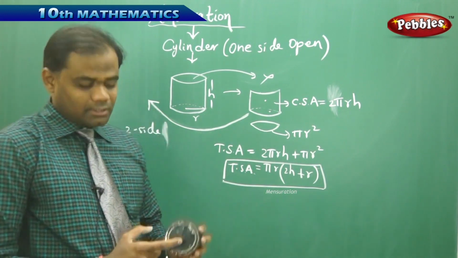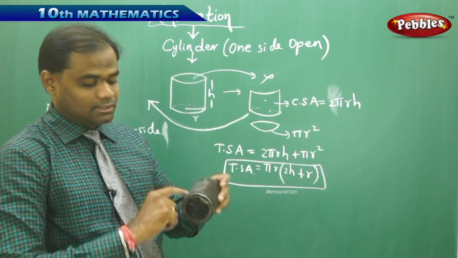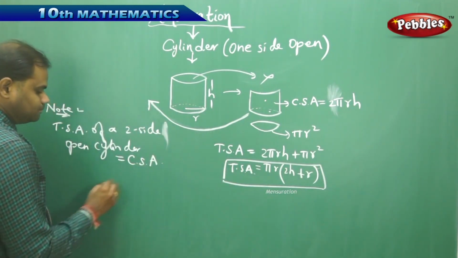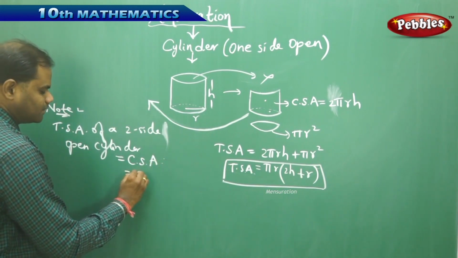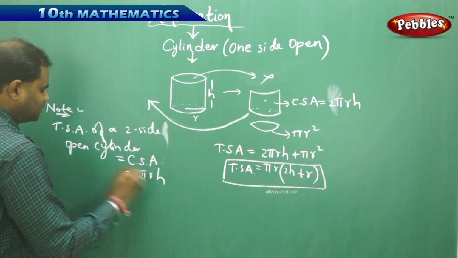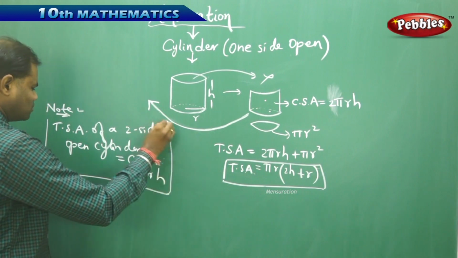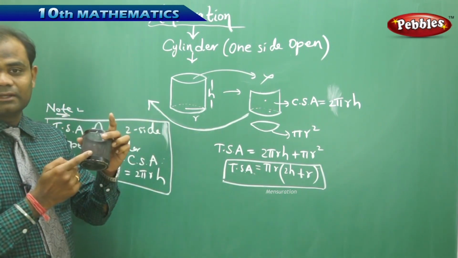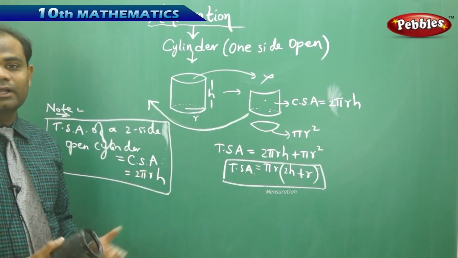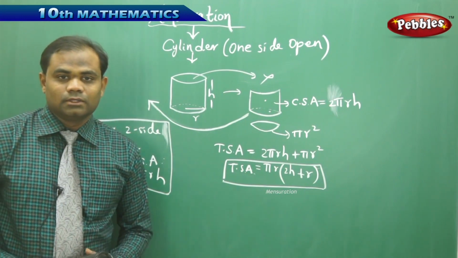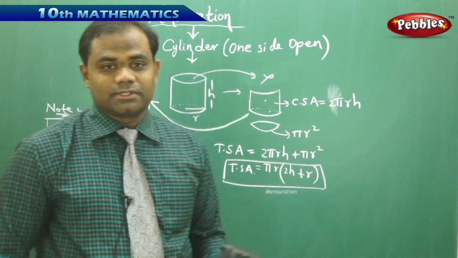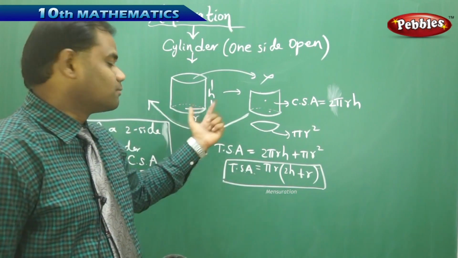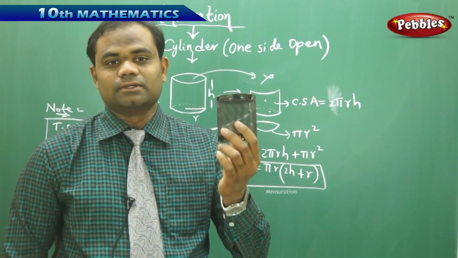A two-sided open cylinder does not have even this circle in existence, so it is nothing but the CSA, and that is 2 pi r h. So the TSA of a two-side open cylinder is nothing but the curved surface area, only the curved part included, and that is 2 pi r h unit squared. This is how we understand the surface areas connected through the geometrical dimensions of radius and height of a cylinder.